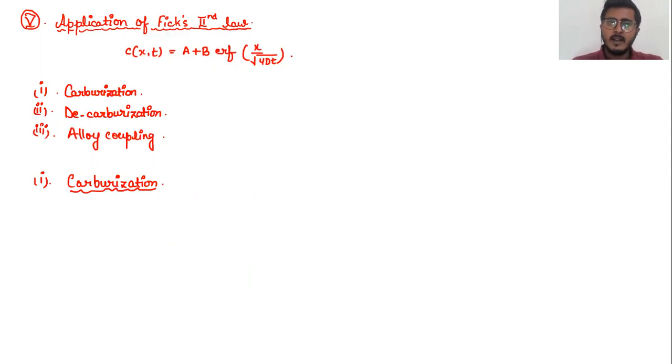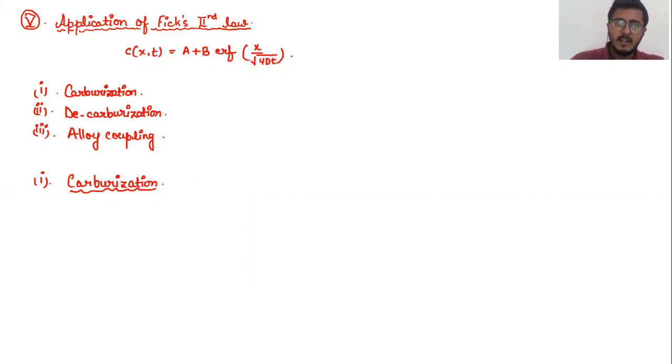For low carbon steel components, various industries use different components of steel, for example, gears and mechanical instruments, which undergo wear and tear deformation. Carburization plays a very important role. Carburization is basically a technique in which we increase the hardness of the surface.